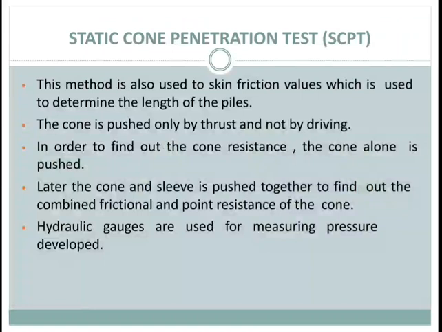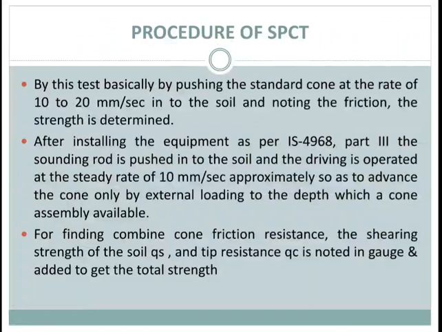Next is static cone penetration test, also known as Dutch cone test. This method is useful for determining bearing capacity of soil at various depths. By this test, basically by pushing the standard cone at the rate of 10 to 20 mm per second into the soil and noting down the friction, the strength is determined. After installing the equipment as per IS code, the sounding rod is pushed into the soil.